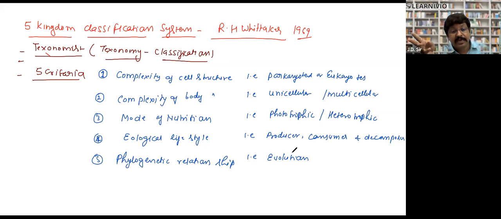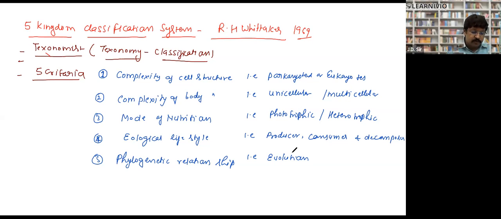Then fungi came on the earth, the third kingdom. Then Plantae, the fourth. And the last comer on the earth is Animalia, that's why the fifth kingdom is animal. So phylogenetic means sequence of evolution, how life evolved. Clear to everyone? This is very important for your school examination.